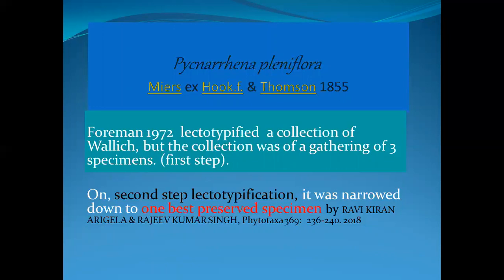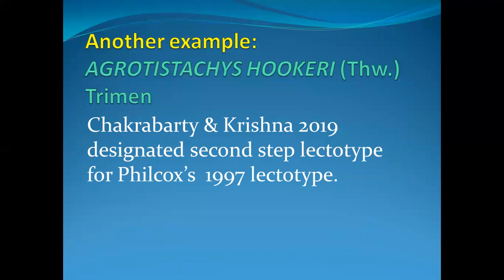Pacrania planiflora. Forman in 1972 lectotypified a collection of Wallis, but the collection was a gathering of 3 specimens. On second-step lectotypification, it was narrowed down to one best preserved specimen. Another example, Agrostachys hookeri: Chakravarti and Krishnan in 2019 designated a second-step lectotype for Philcox's 1997 lectotype.